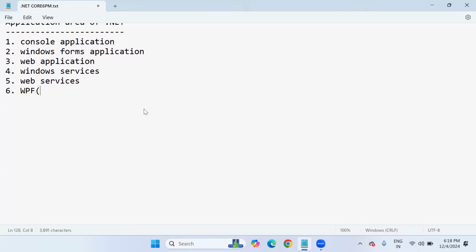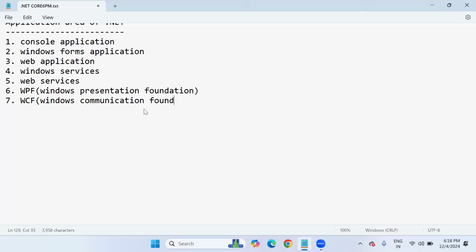The sixth one is WPF, that stands for Windows Presentation Foundation. The seventh one is WCF, that means Windows Communication Foundation.